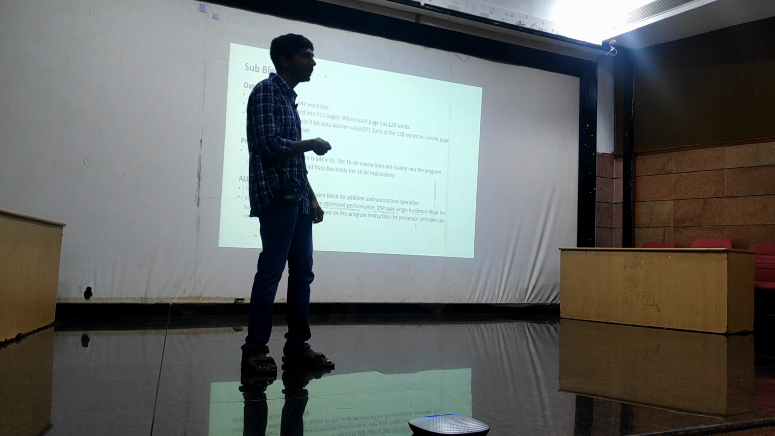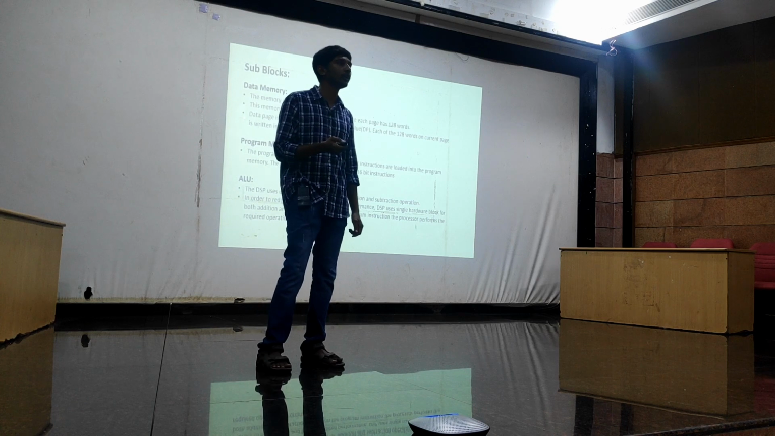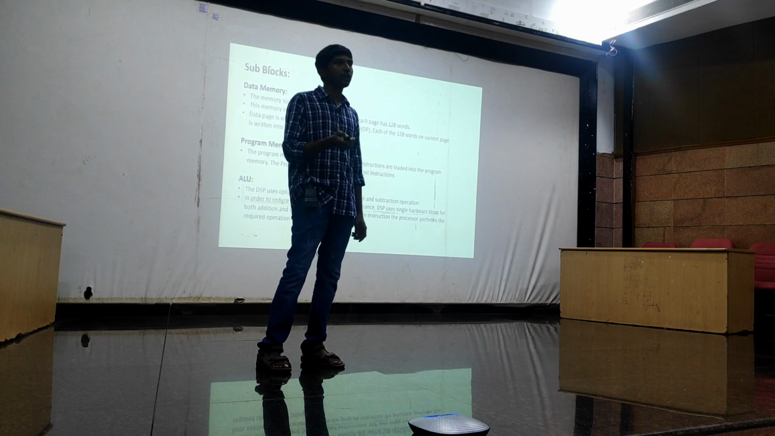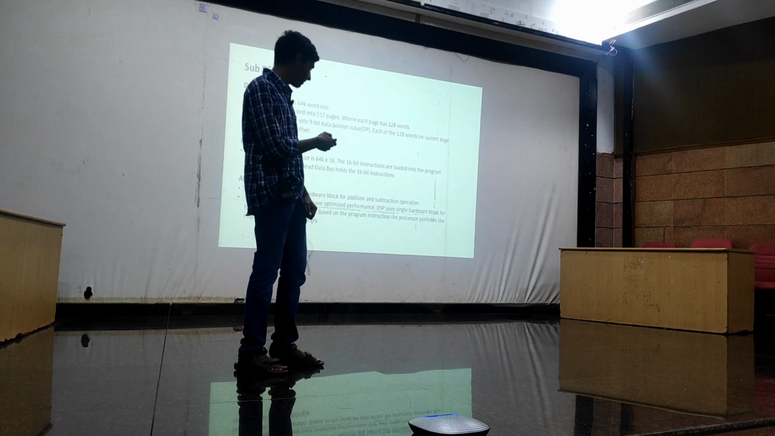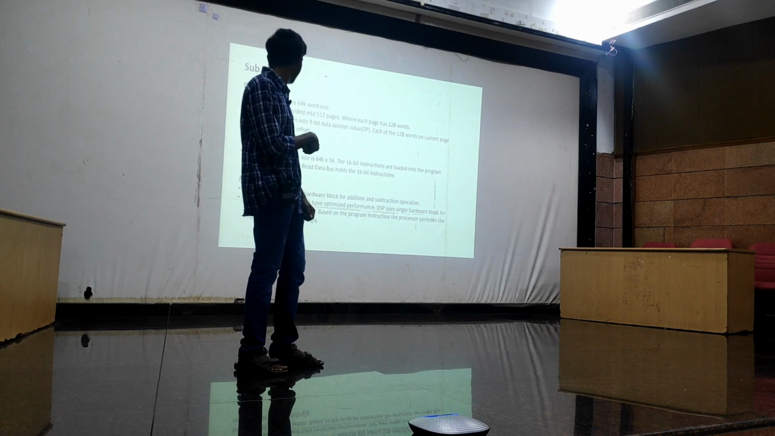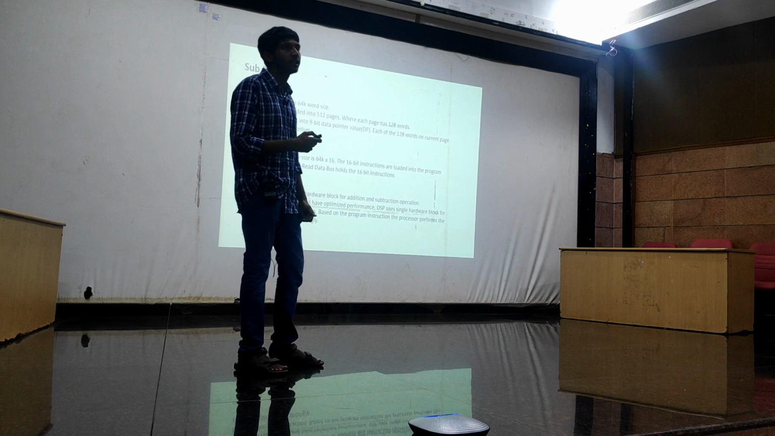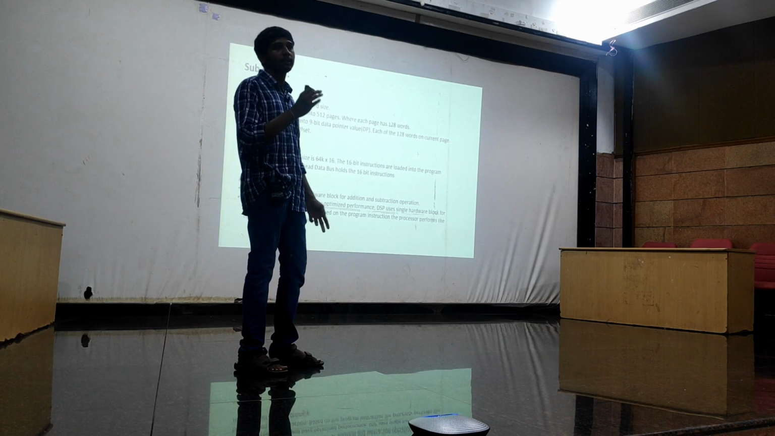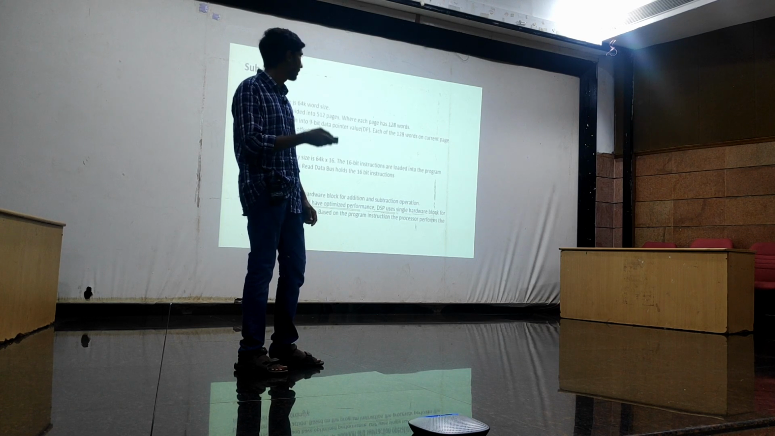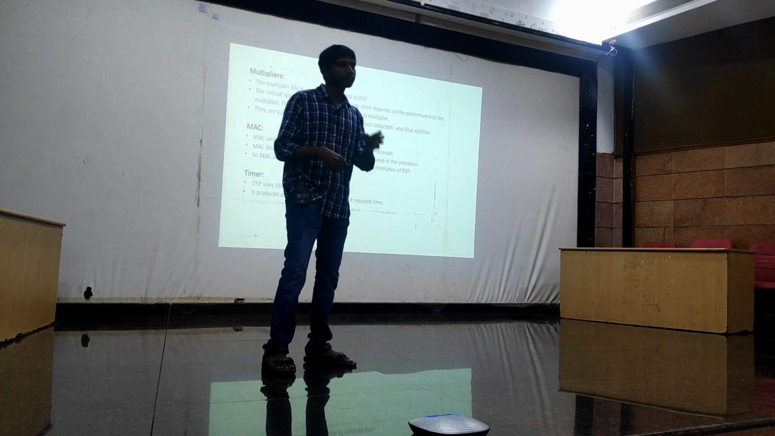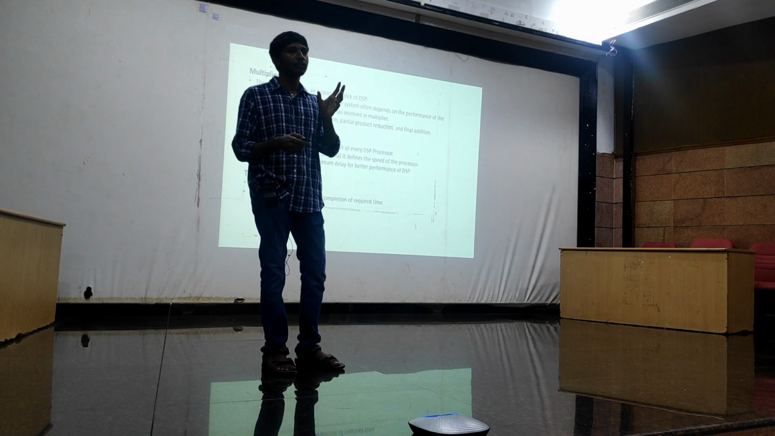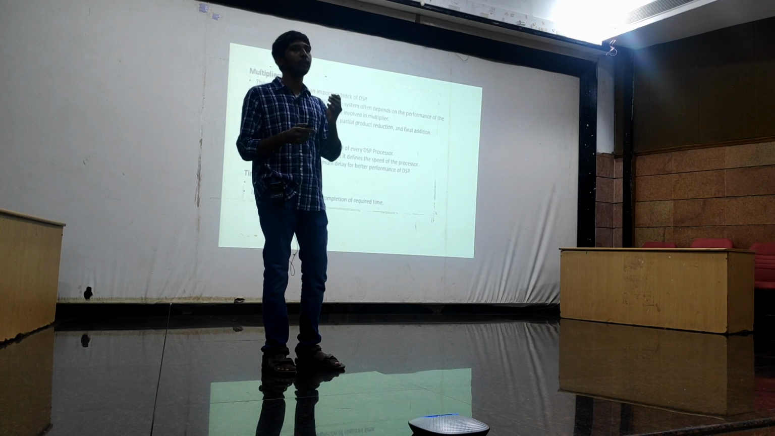Coming to the ALU, you all know it is the arithmetic logic unit. The ALU performs basic operations like addition, subtraction, and multiplication. Since it is a 16-bit processor, the ALU also does 16-bit operations, like addition of 16-bit numbers, subtraction of 16-bit numbers, and multiplication. Coming to multipliers, the speed of the processor depends on how fast your multiplier is.